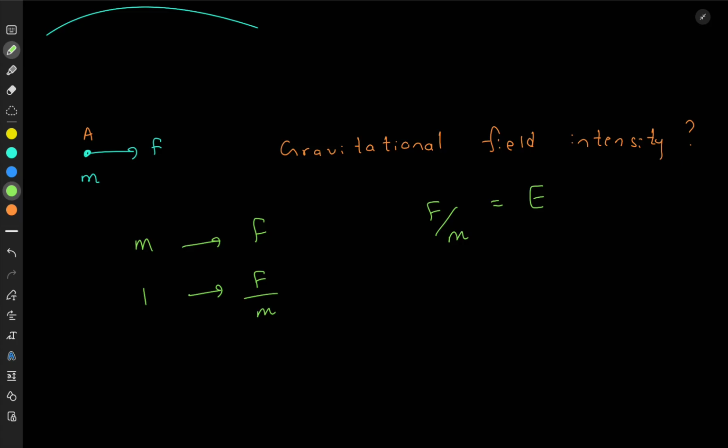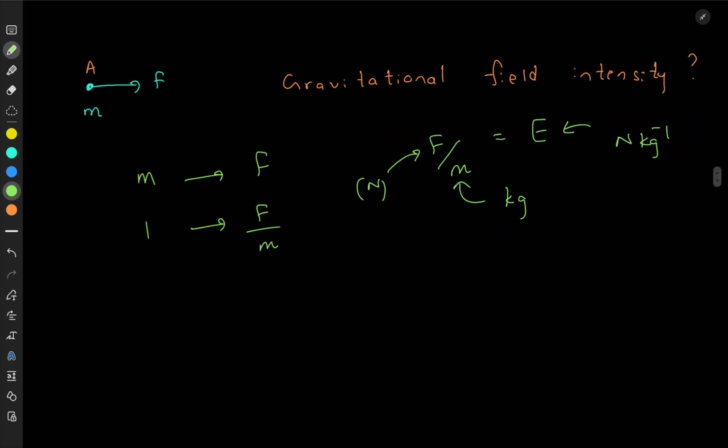Okay, so I think that's clear. If you look at the units, force is measured in newtons and mass is measured in kilograms. So the gravitational field intensity is measured in newtons per kilogram. That is the gravitational field intensity.